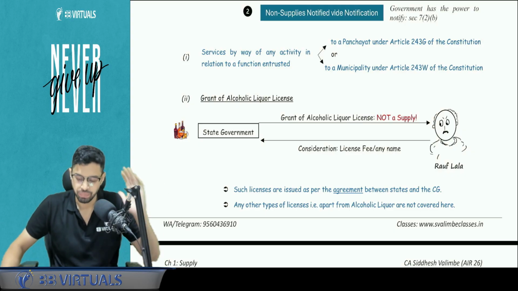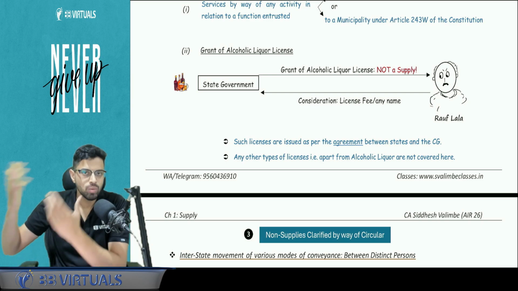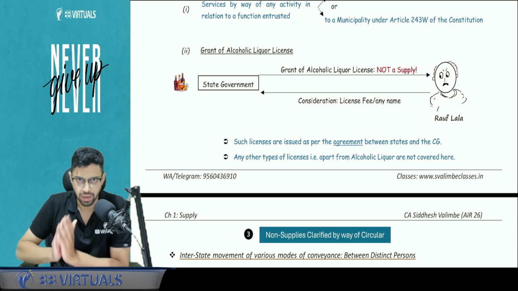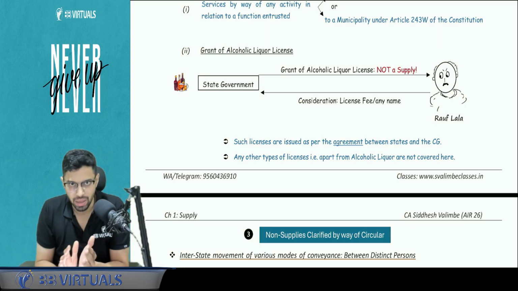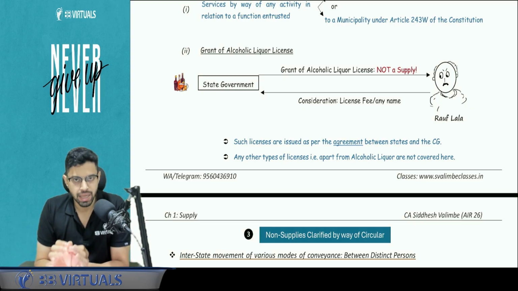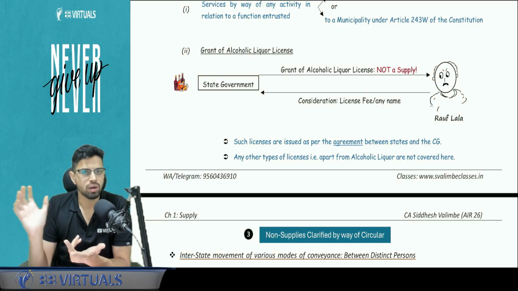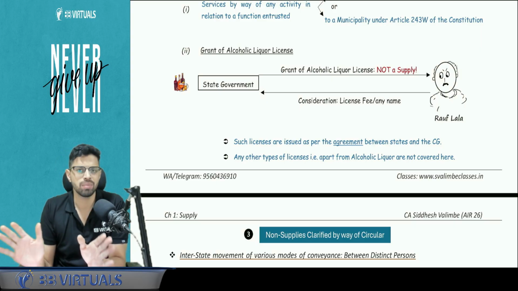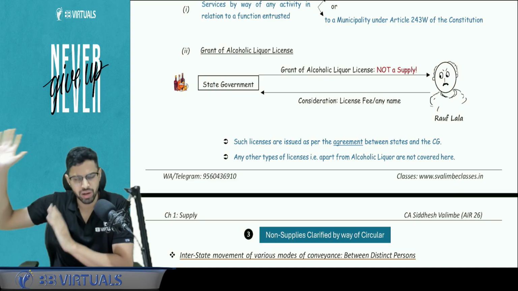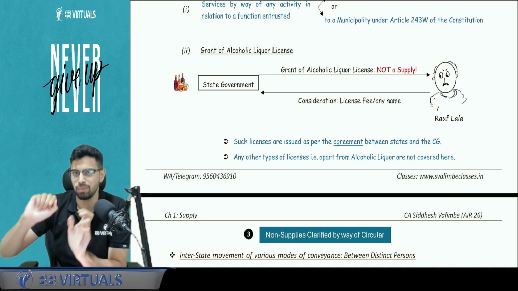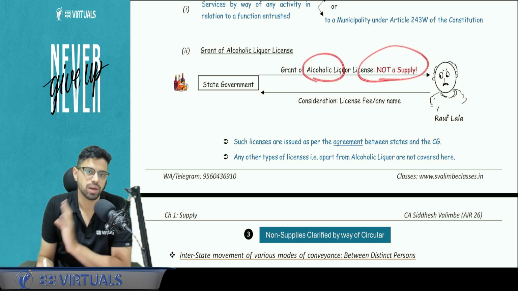Now grant of alcoholic liquor license. Now what is happening here? I go to my state government, I ask for a license of alcoholic liquor. This is not a supply. So against the license, whatever consideration I will pay, GST will not be applicable. Is this clear? Now, if I go for any other license, let's say a Kirana store license, truck license, road license, everywhere GST will be applicable. Is it clear? With respect to trucks, there is an all India permit, which is a separate thing covered under exemption. But here with respect to non-supply, only and only the alcoholic liquor license is covered.